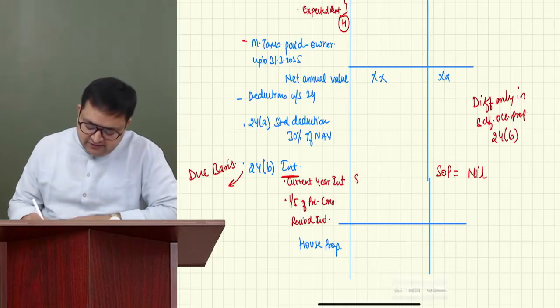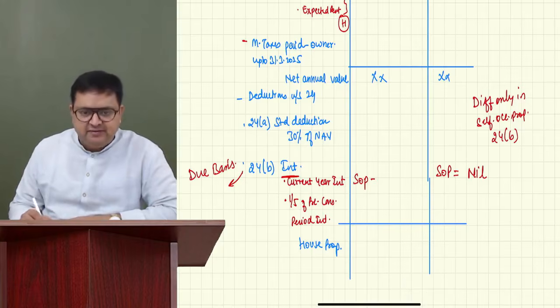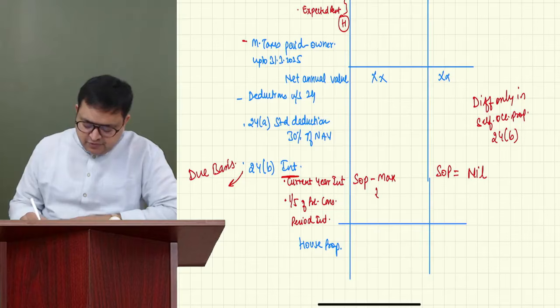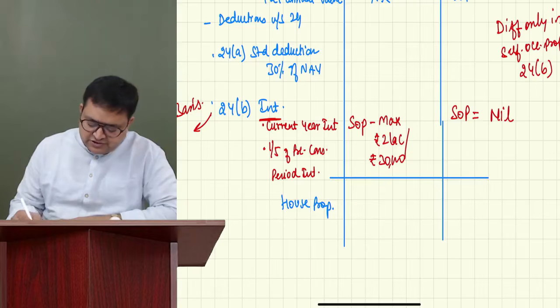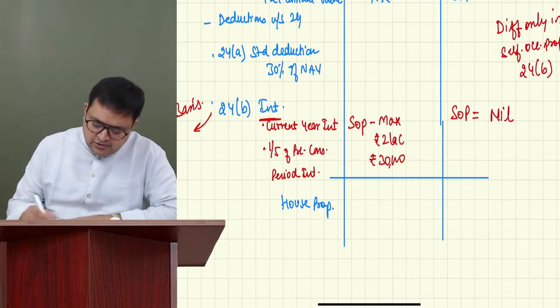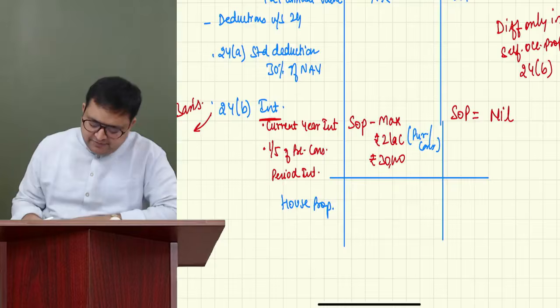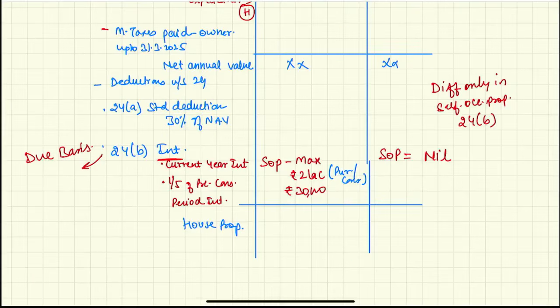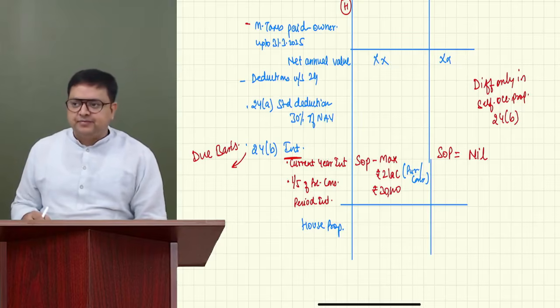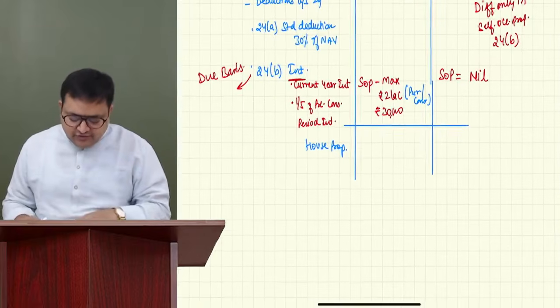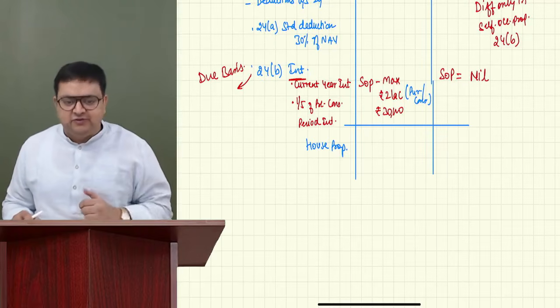But here, in case of self-occupied property, there is a deduction available, maximum rupees 2 lakh, or 30,000 in case of repairs, renovation, etc. So it could be 2 lakh if you have taken the loan for purchase or for construction, and for other purposes 30,000 rupees, if you have taken the loan for repairs, renovation, etc. Understood?